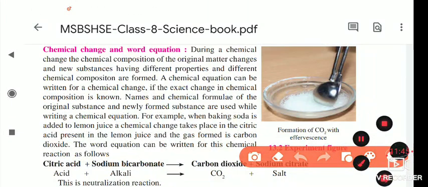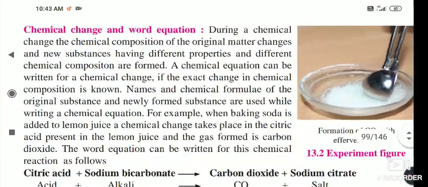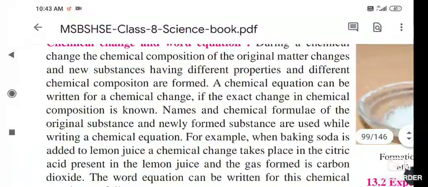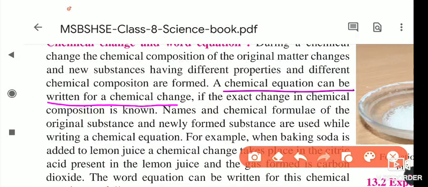Now, here: chemical change and word equation. During a chemical change, the chemical composition of the original matter changes, and new substances having different properties and different chemical composition are formed. Its chemical properties are changing, and it forms a new substance. A chemical equation can be written for a chemical change. We can write the chemical equation also.